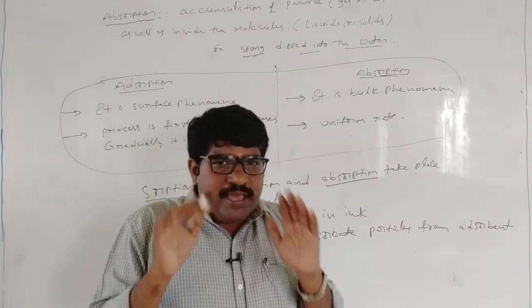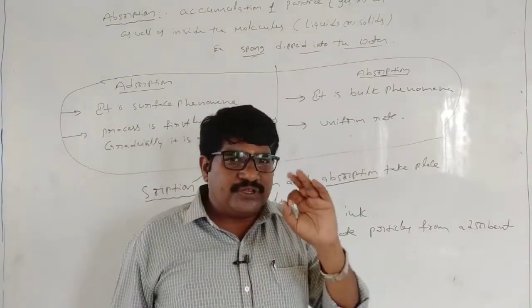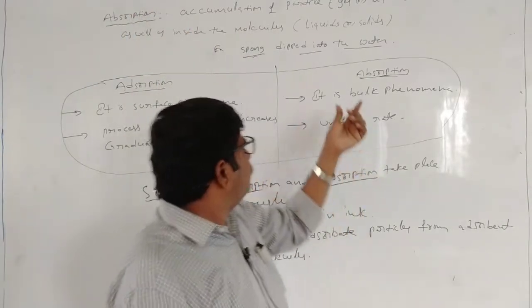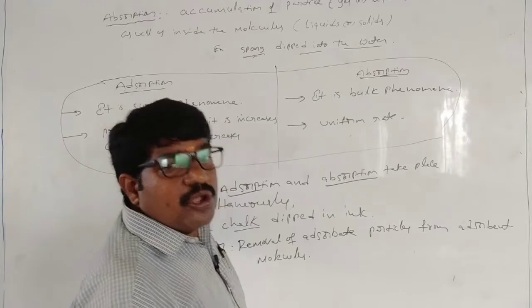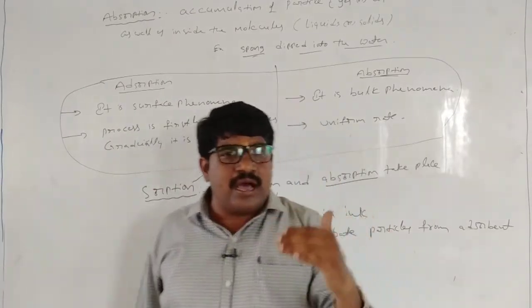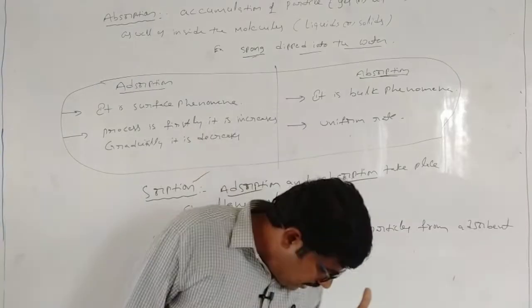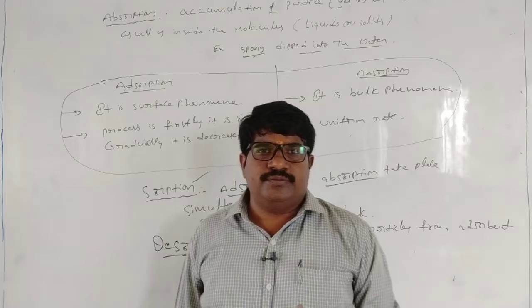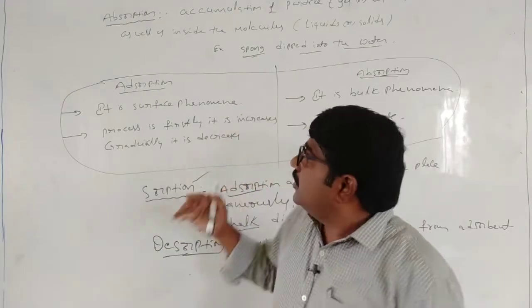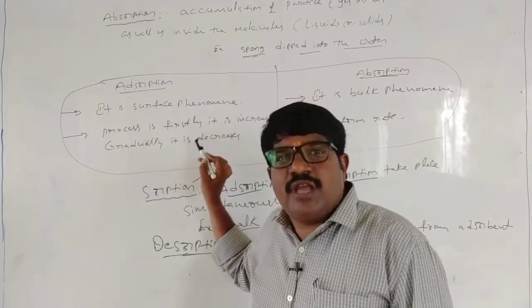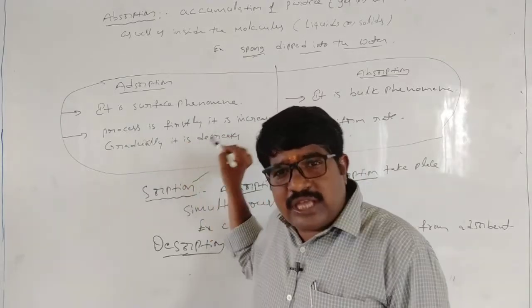Here you have to learn some terminology. What is the first term? Adsorption. What is adsorption? Accumulation of gas or liquid molecules at the surface of liquids and solids. That is called adsorption. That is why it is called a surface phenomenon.